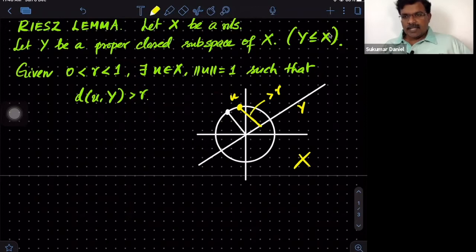Of course, the maximum that I can go is 1, but I can go as close to that as I want. That's what the Riesz lemma says.